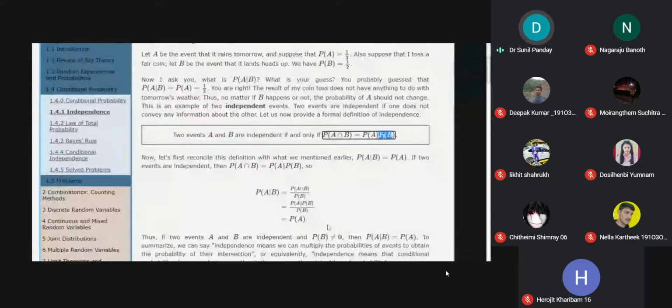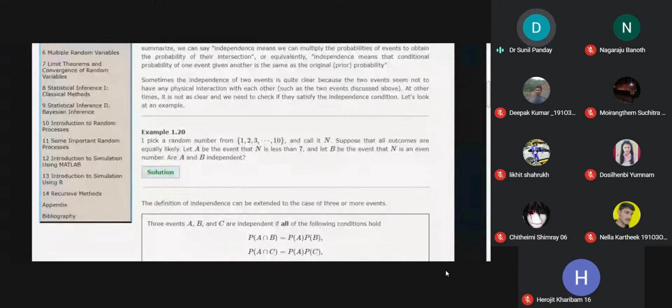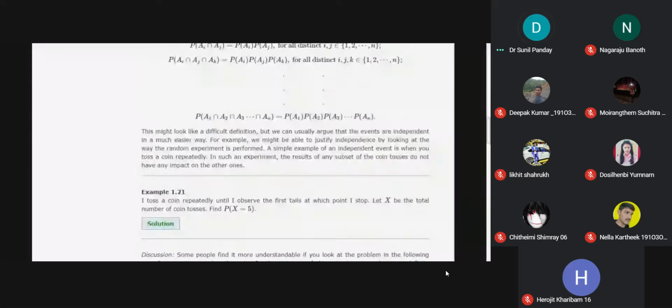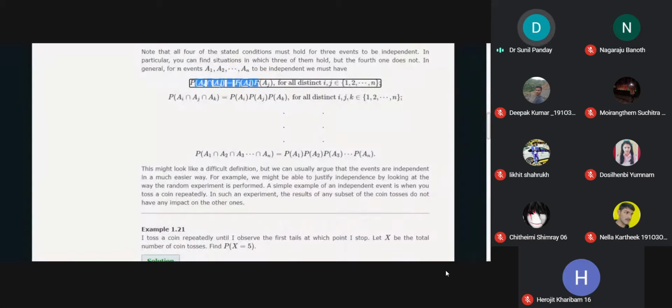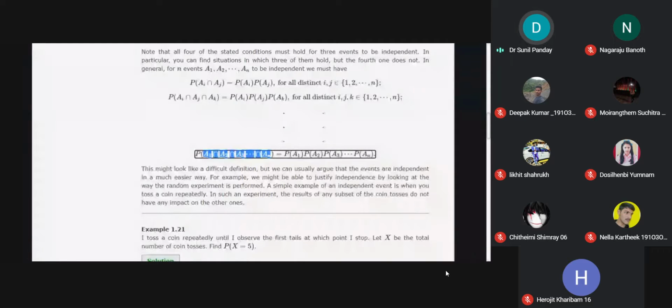And we can prove this result by using the definition of conditional probability. This is the definition of conditional probability, and this is what we have. It is more general: if two events are independent, then this holds. If three events are pairwise independent, then we say that the probability of this holds, and if we have n events, then the probability of A1, probability of A2, up to probability of An, means all of A1, A2, up to An are independent of each other.